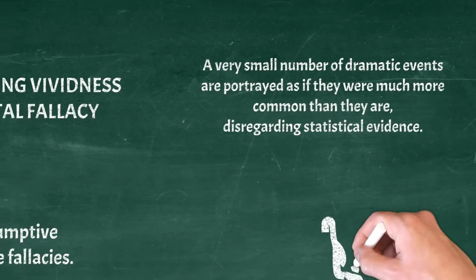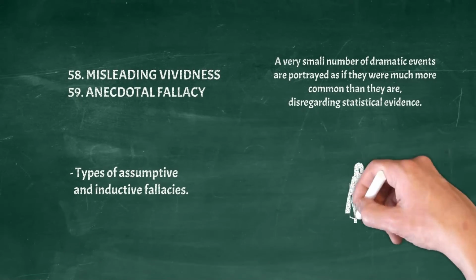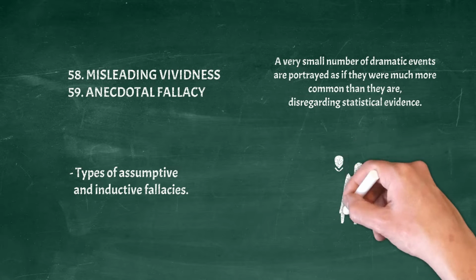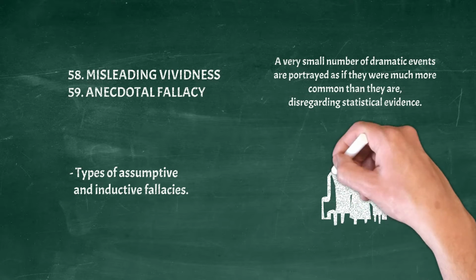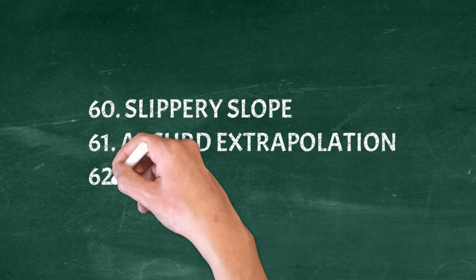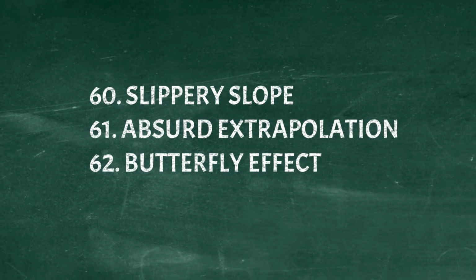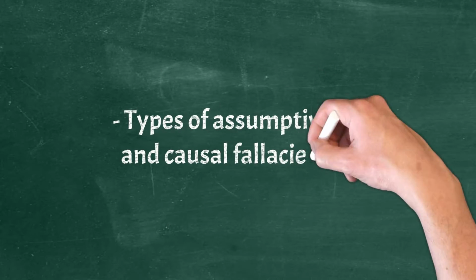Example. Immigrants bring with them sickness and diseases, they're also stealing our jobs, raping our women, and draining resources from the state. Slippery slope, absurd extrapolation, butterfly effect. Types of assumptive and causal fallacies.